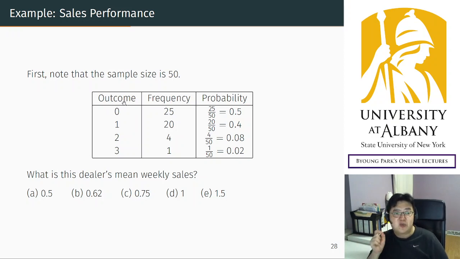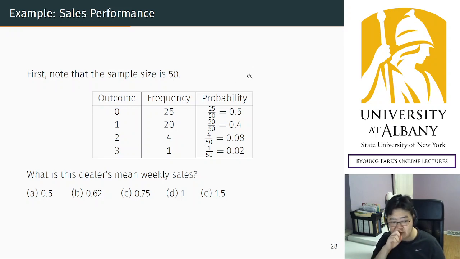Try. This is a very important exercise. First exercise: calculate the mean. You have outcome and probability. And remember, the mean is the sum of probability weighted outcomes. So I recommend you make an additional column to the right of the table and do the math. Calculate. You may use a calculator, Excel, whatever you want, and try to calculate this.